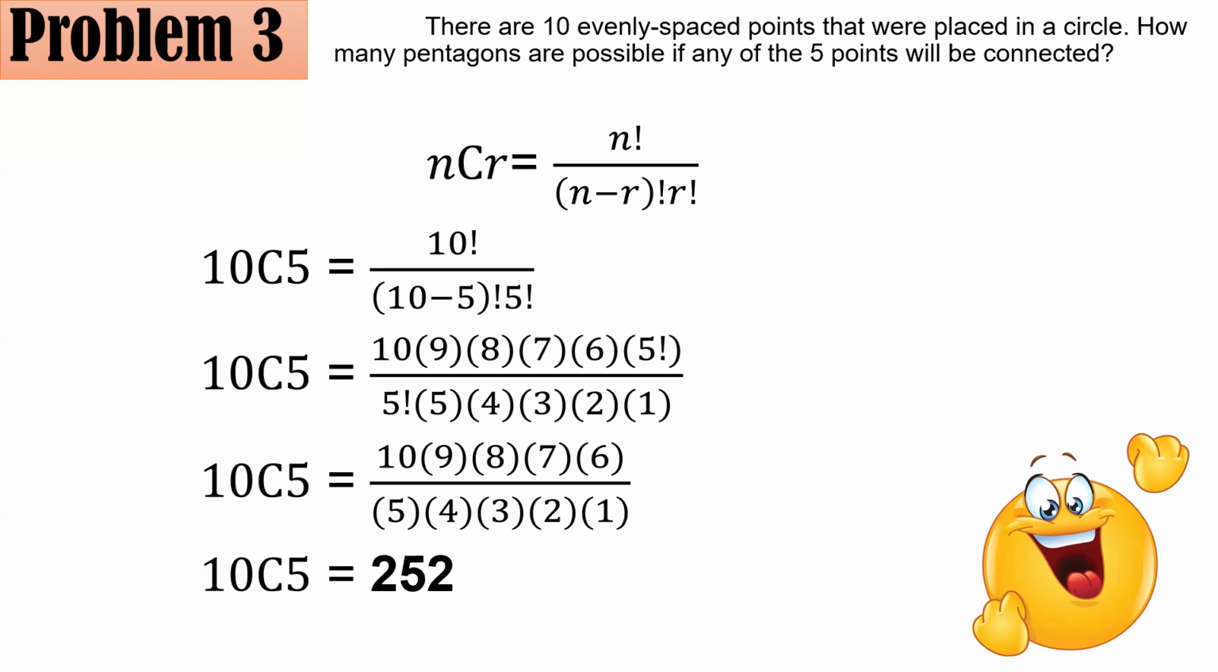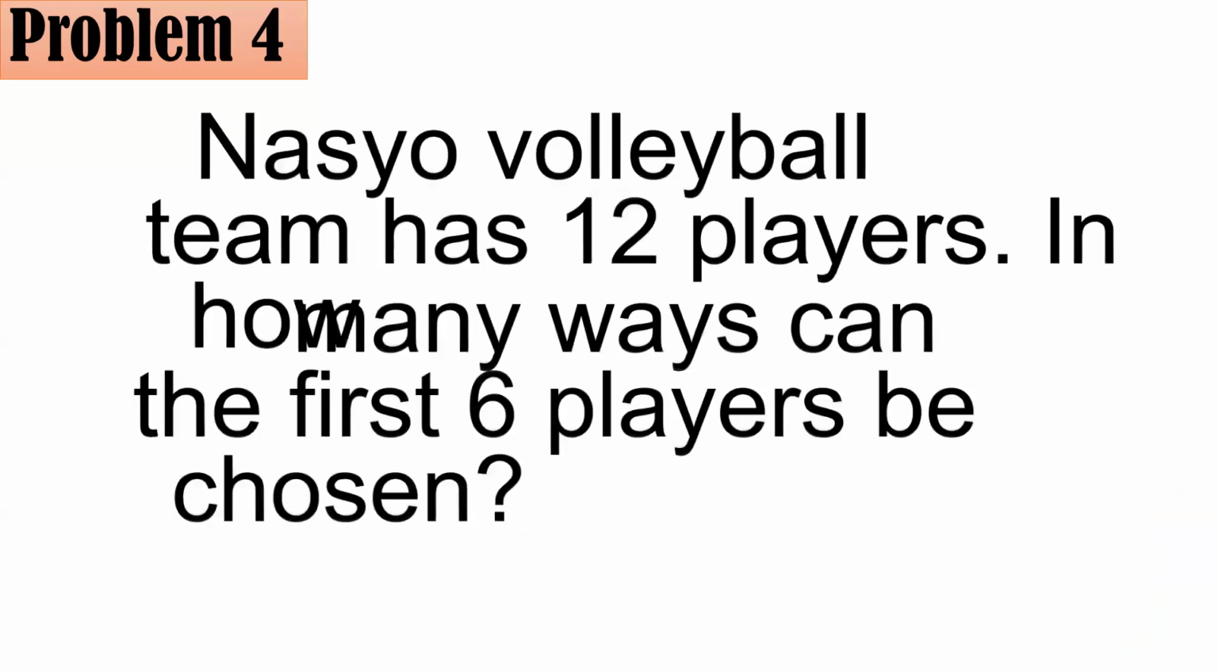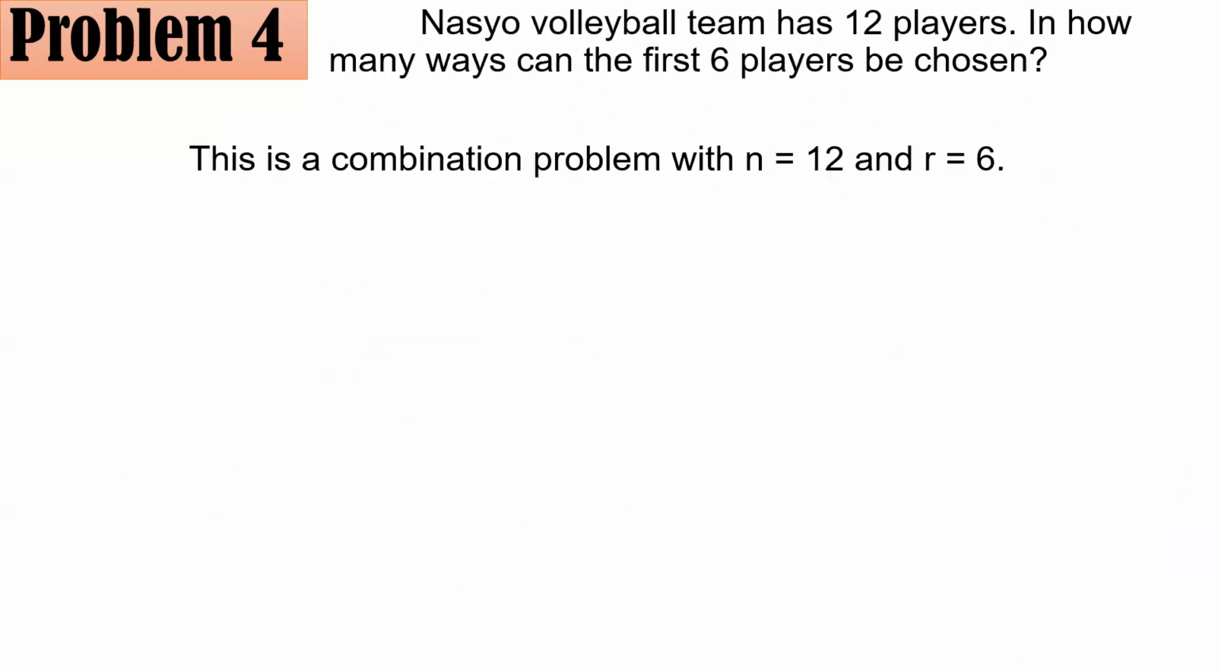Problem number 4. Nasho volleyball team has 12 players. In how many ways can the first 6 players be chosen? So again, this is a combination because you could pick any 6 out of the 12 players. So applying the formula, this is a combination problem with n equals 12 and r equals 6.